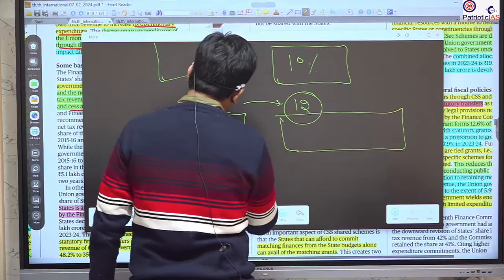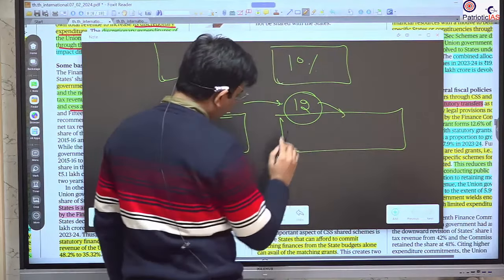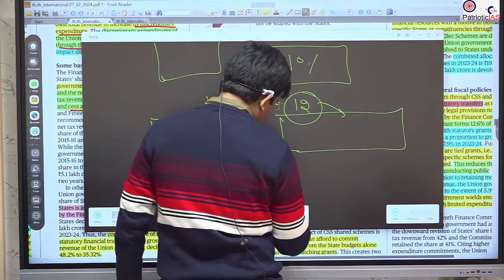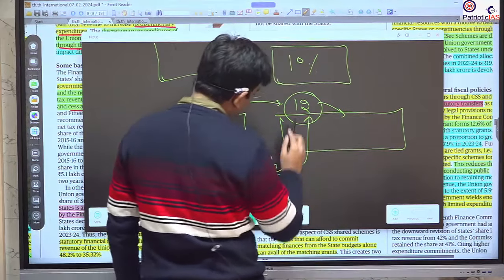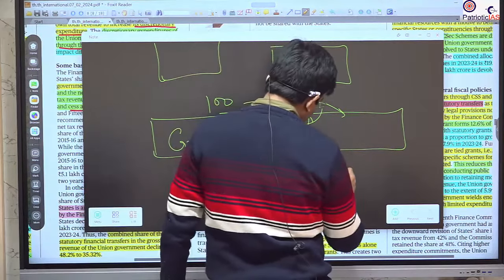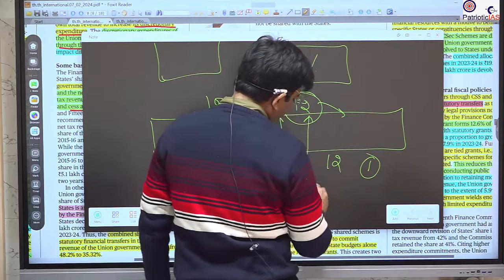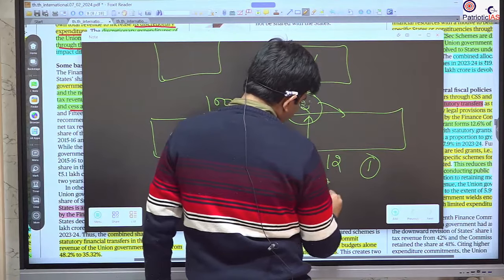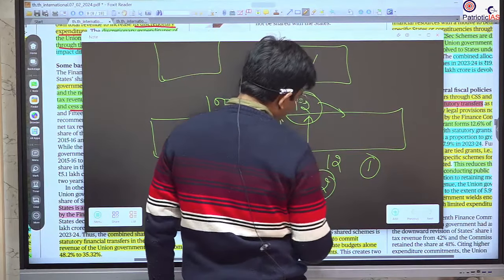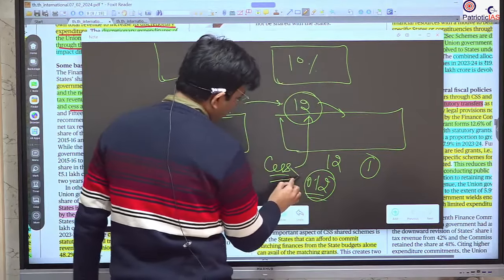So 12 rupees you will give as tax. So what will be the cess? Cess will be a tax on this 12 rupees you give, if it is 2% or 1%, so what will it be? 0.12 means 12 paise will be the cess. Okay, are you getting it now?